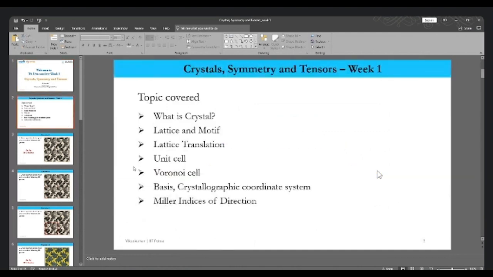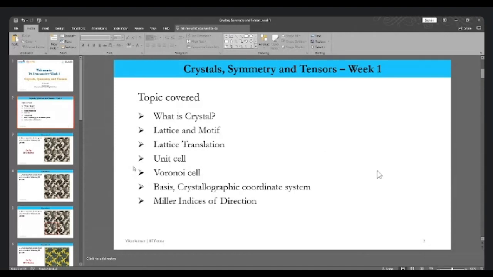Let us see what are the topics that have been covered in this particular week. This is the list of topics that have been covered by our honorable Professor Rajesh Prasad. In this week he has covered what crystals are, lattice and motif, lattice translation, unit cell, Voronoi cell, basis, and the crystallographic coordinate system. He also discussed the Miller indices of a direction. The Miller indices of a plane have not been discussed yet. It will be covered next week, and that will be video 2C.